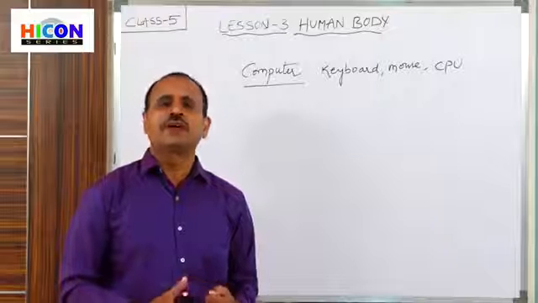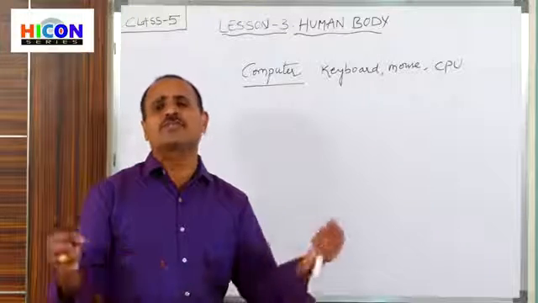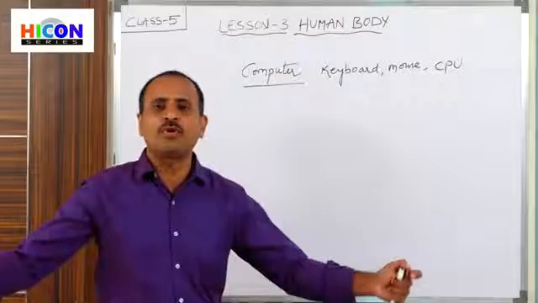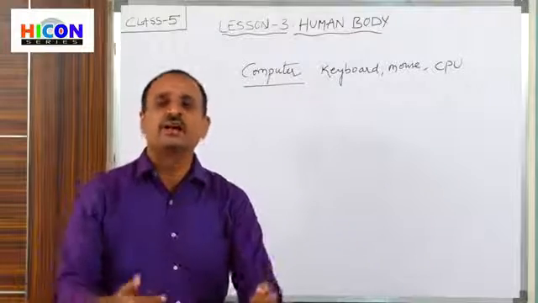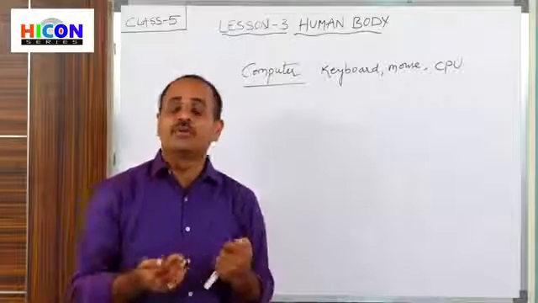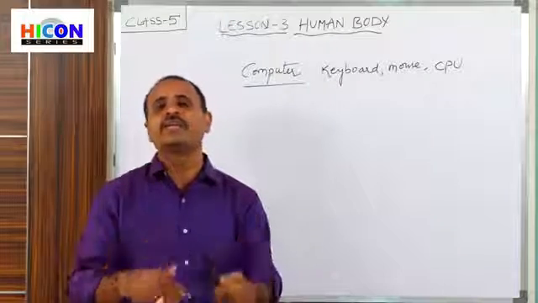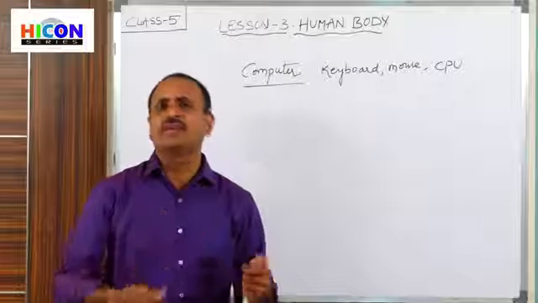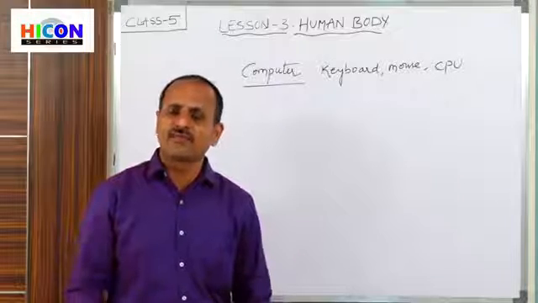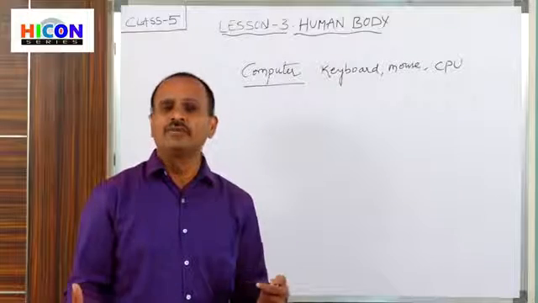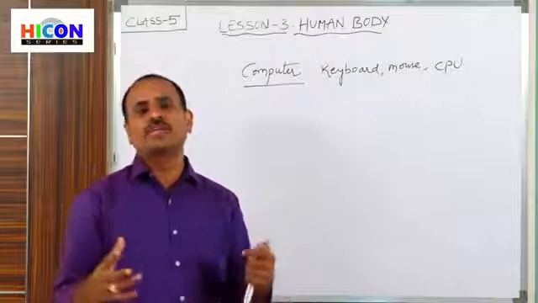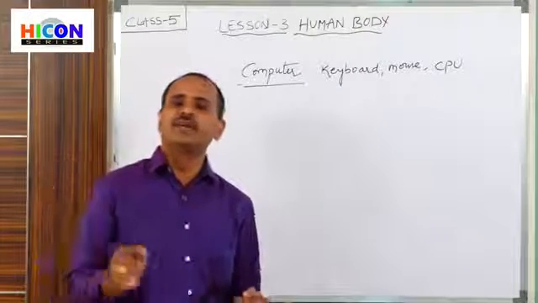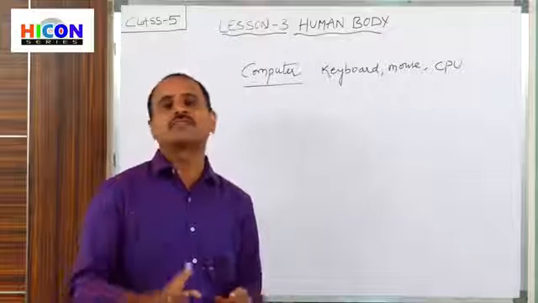So in this way, our body contains various parts. Each part has its own function, and all these parts coordinate with each other and help our body to carry out our daily activities like seeing, breathing, smelling, tasting and walking. The legs are used for walking, jumping, running, and we do various types of activities with our hands. We write with our hands and we play games with our hands and legs.